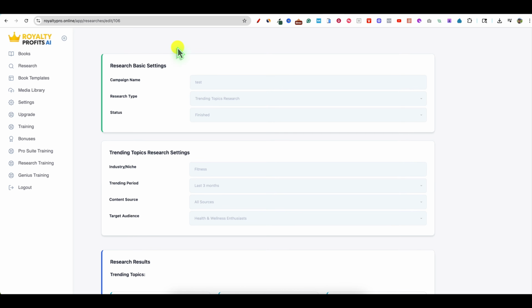So I know that the next question is going to be, how do these compare? How does Chris Derenberger's ebook writer AI compare to Royalty Profits AI? I think there's a lot of similarities. If you already have Chris's ebook software, you might not want to get this one. But if you like the research module in this one better, I would recommend getting it because it's just done for you. Everything's done in here.